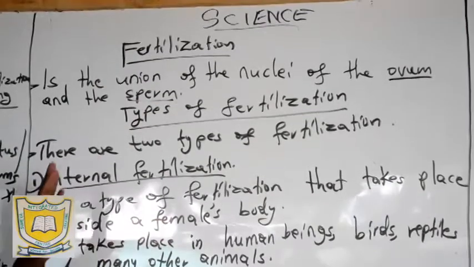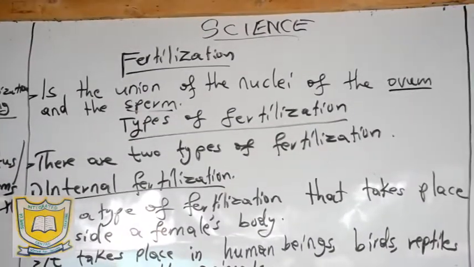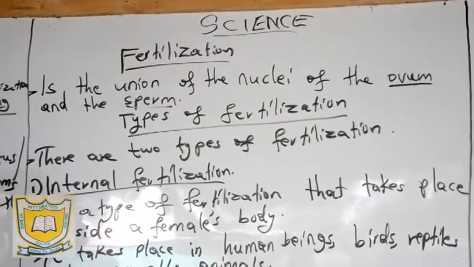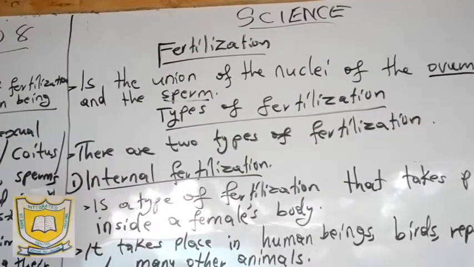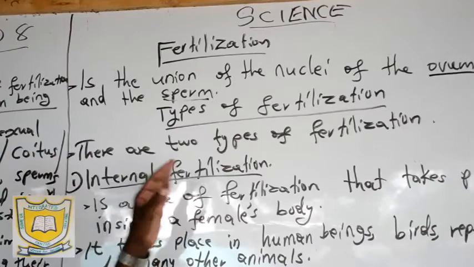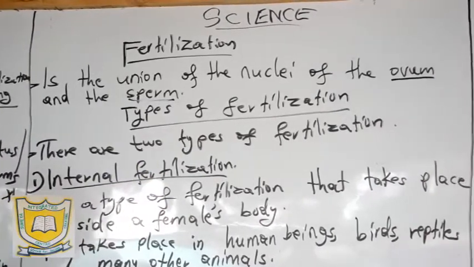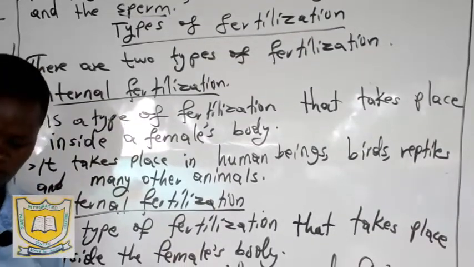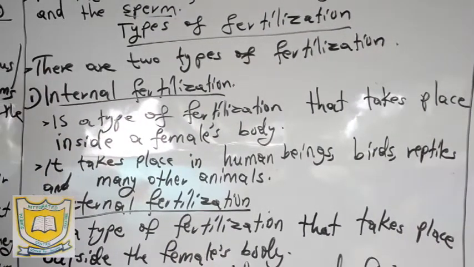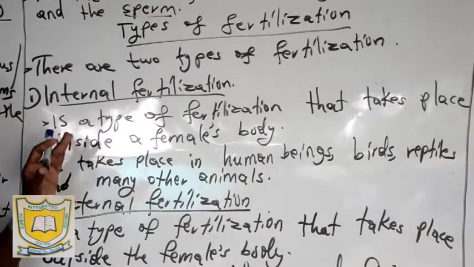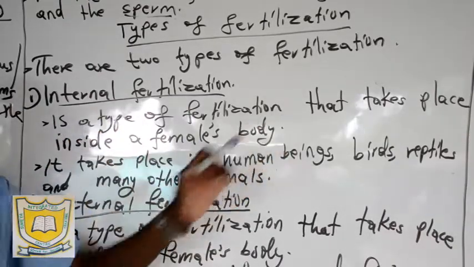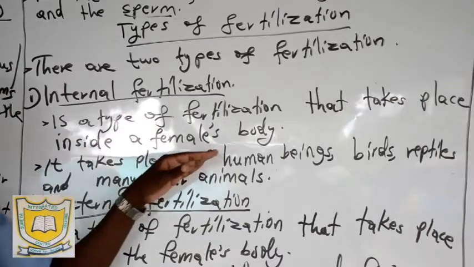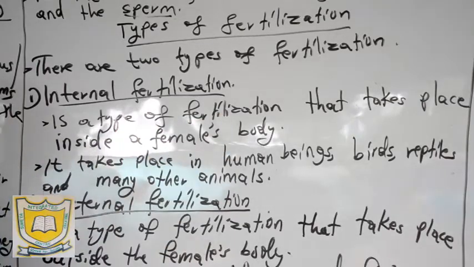Now, when you talk about the types of fertilization, there are two types. One, we have the internal type of fertilization, and we also have the external type of fertilization. Now, what do we mean by internal and external fertilization? Internal fertilization is a type of fertilization that takes place inside the body of the female.